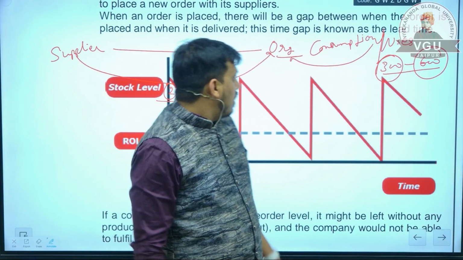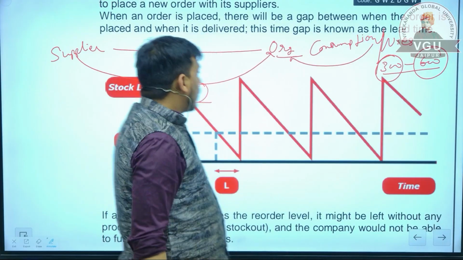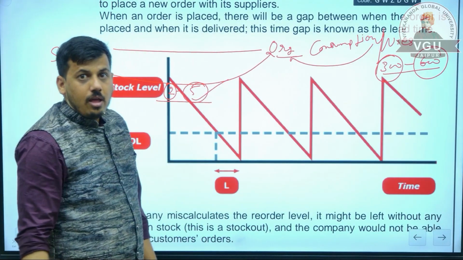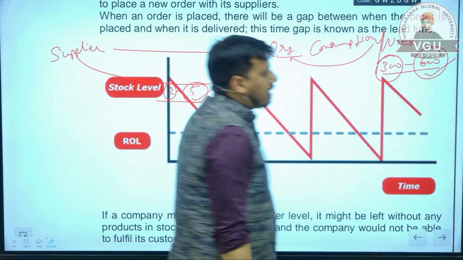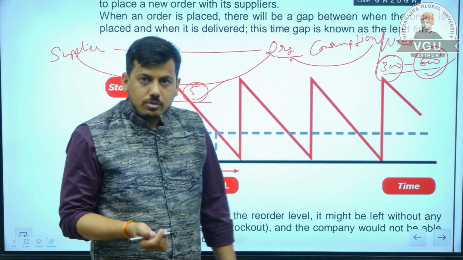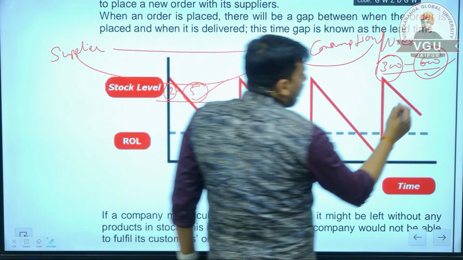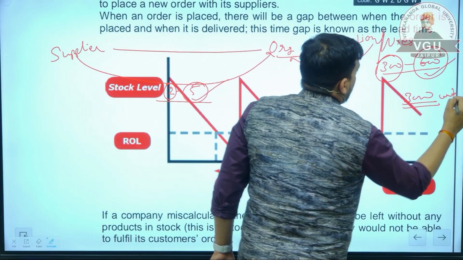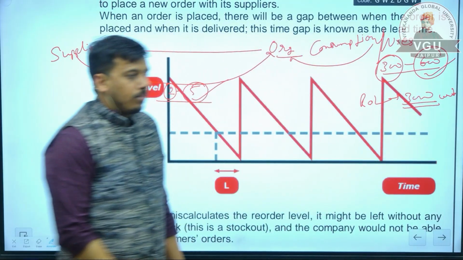Suppose the organization is ordering goods. When should it order? Suppose the supplier is taking maximum days and the organization is using maximum quantity per day, then how much quantity will be used? 600 multiplied by 5. It will be 3000 units. So this is known as reorder level.